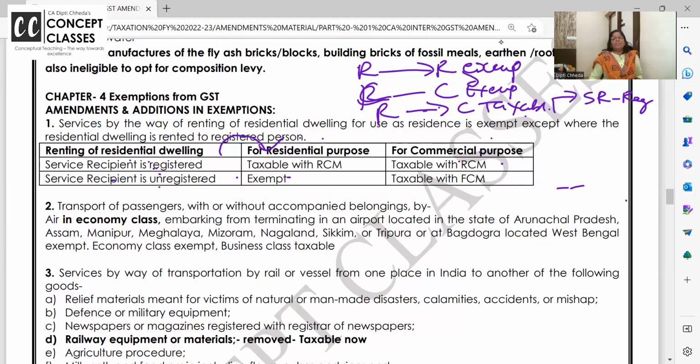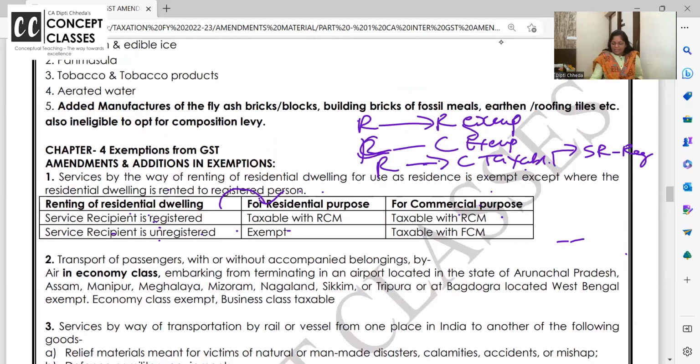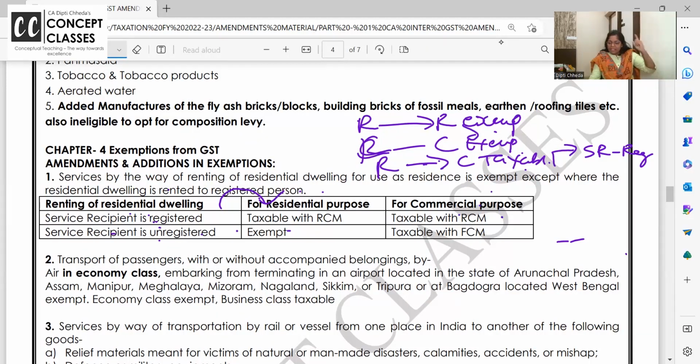Why should everything be given ready-made, dear students? Trust me, I'm telling you as a teacher, what not we can give ready, but it will not help you. Resident to exempt, commercial to exempt. Problem is when resident is given for commercial, it has to be taxable. If service recipient is registered, RCM. If service recipient is unregistered, then it is forward charge.